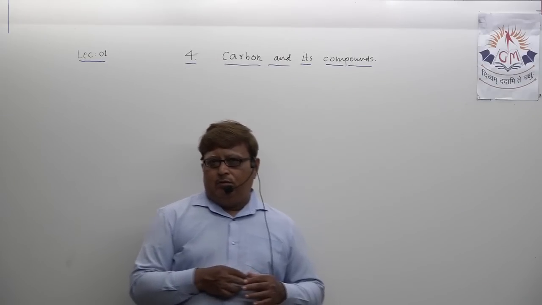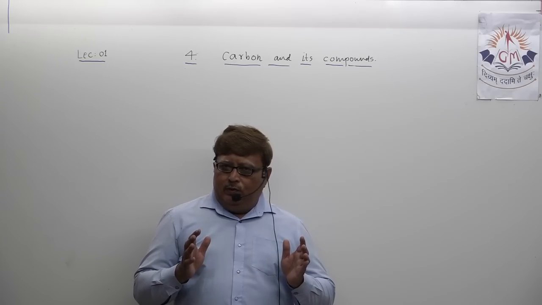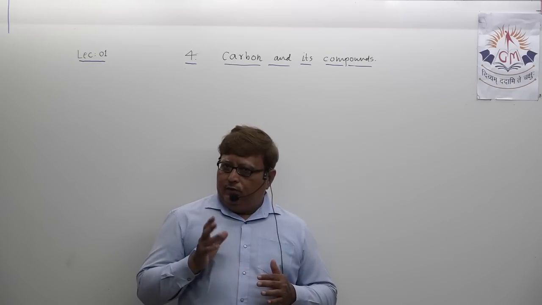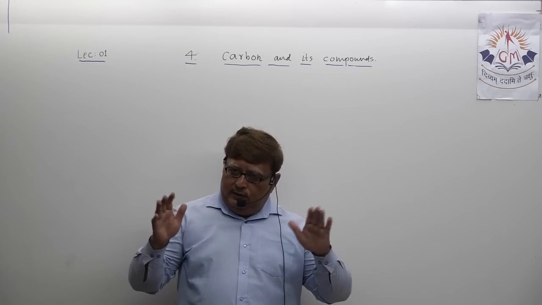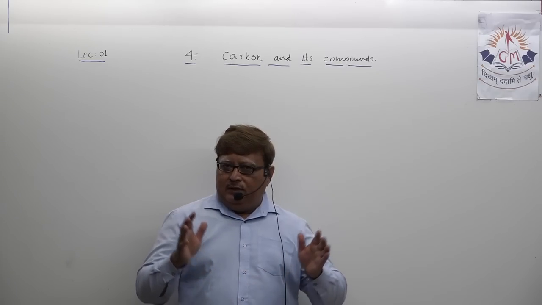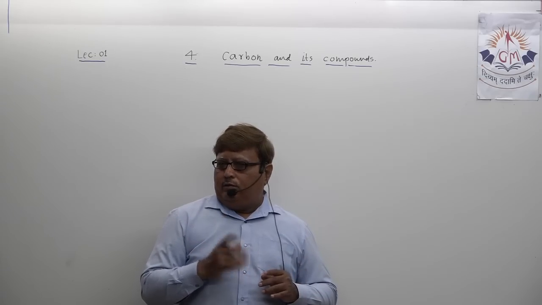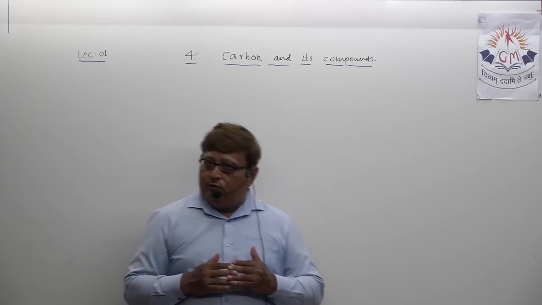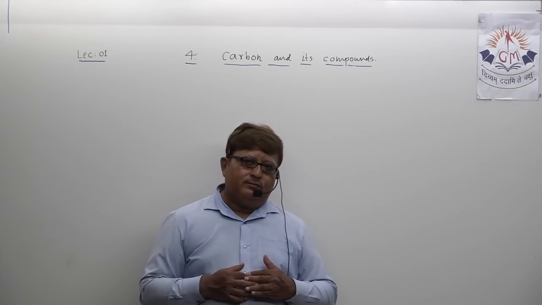Carbon is the only non-metal which has how many compounds which we know by formula? 3 millions. This outnumbers compounds formed by all other elements taken together. If you think of other elements and their compounds and you sum up that, then also carbon alone can outnumber all these. So many carbon compounds are present in nature.